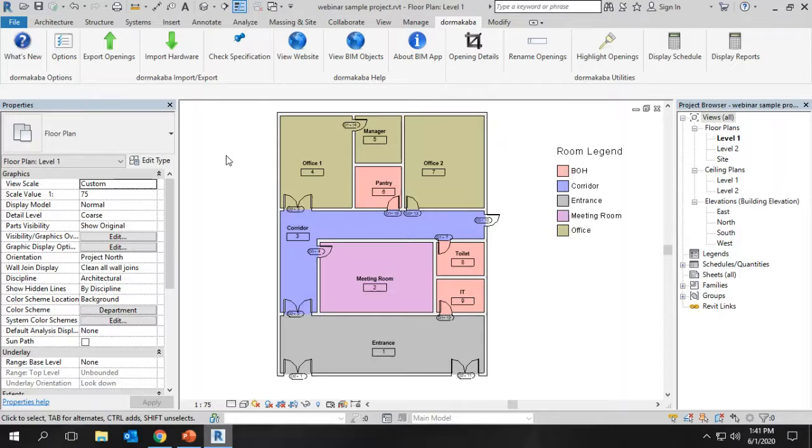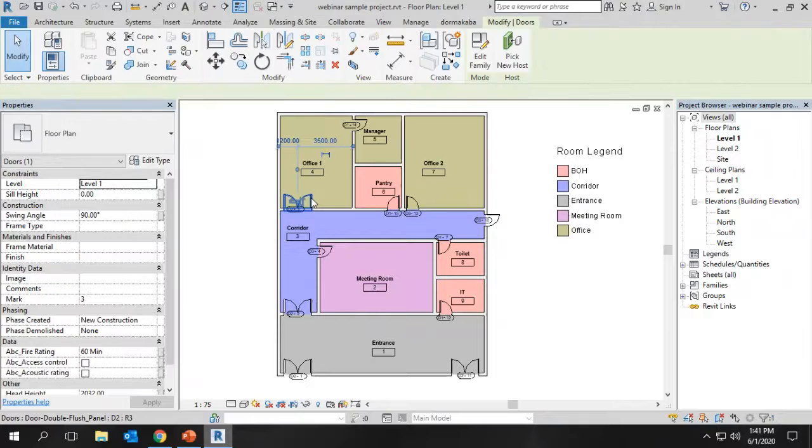So here for the demo, I have taken an example sample project. This is not a real project. I have taken a very simple sample office just to demonstrate the integration of door hardware. So here we have some rooms, entrance, meeting room, and offices. And here we have some doors.